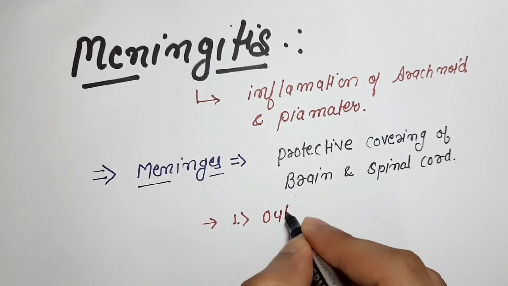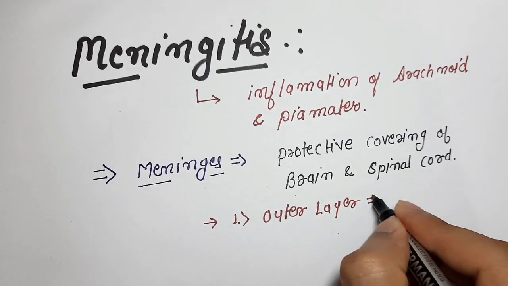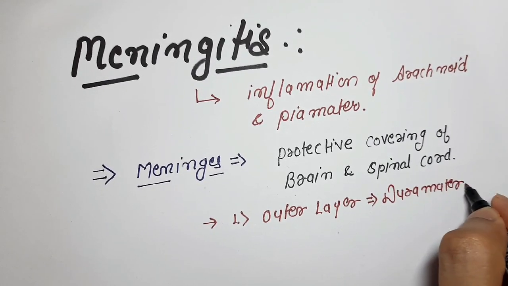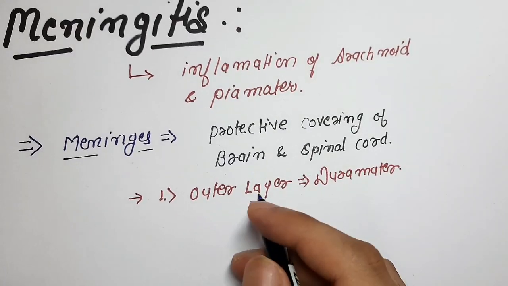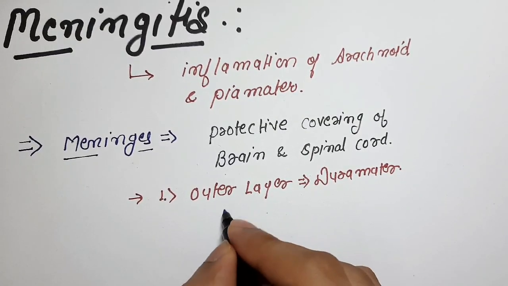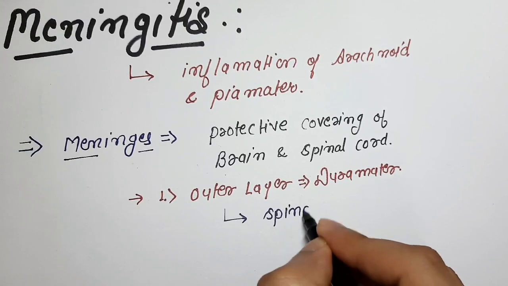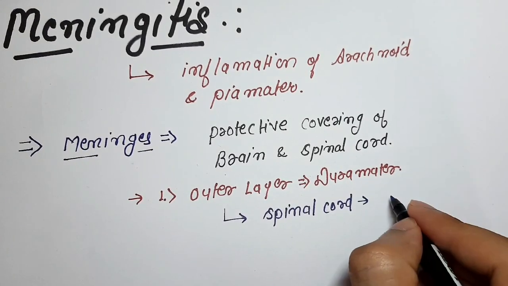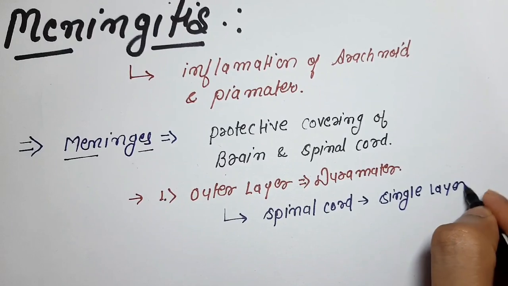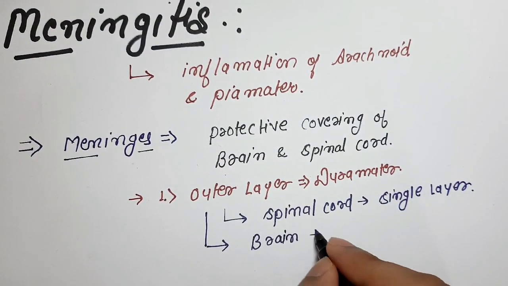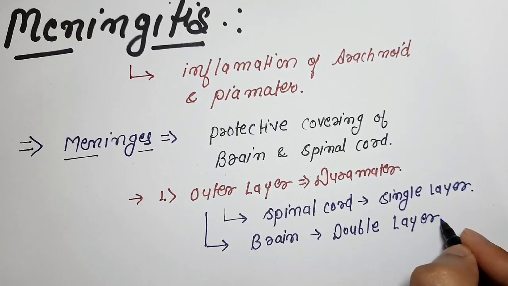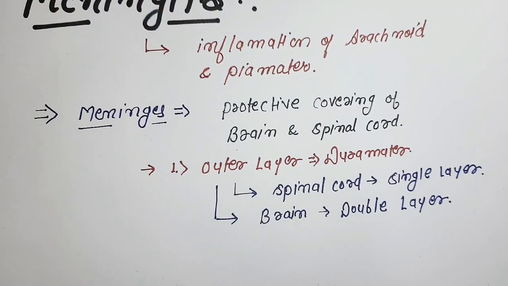Layer number 1 is the outer layer, dura mater. Dura mater is a tough and fibrous layer. The difference is that the dura mater of the spinal cord is composed of a single layer, and the dura mater of the brain is composed of a double layer.